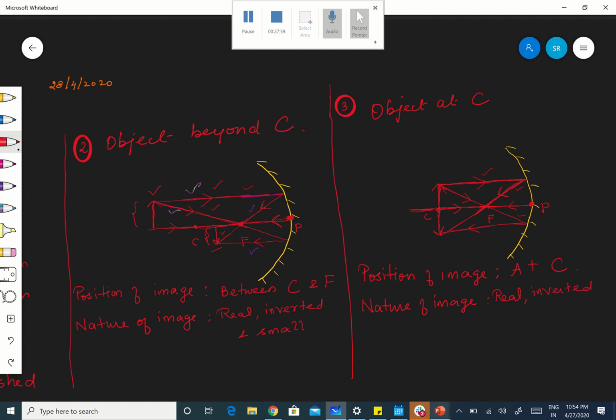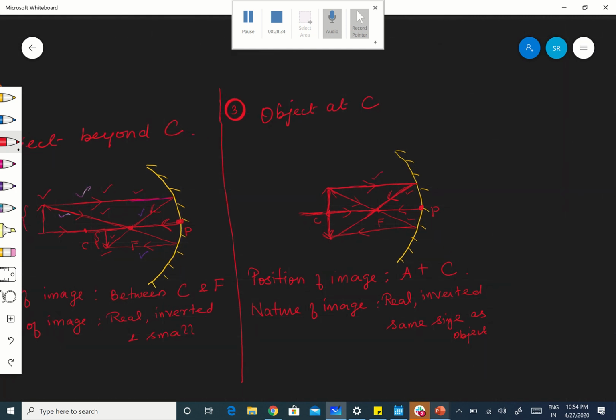What do you say about the size? Both are of same size, na? Okay, therefore object size and the image size are same. Therefore you can say, same size as object. Same size as object. Are you following? So this is about object at C.